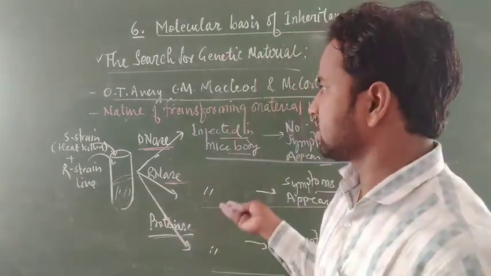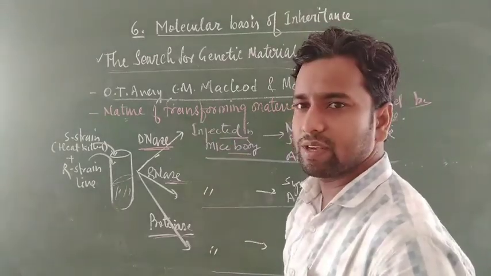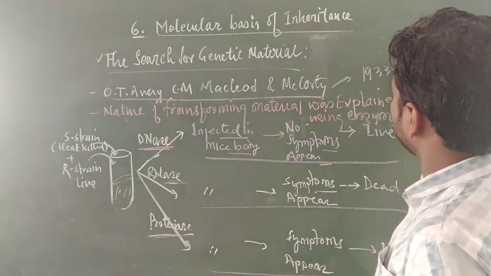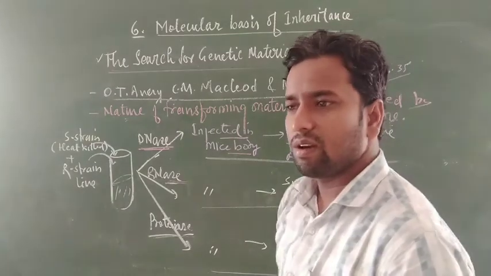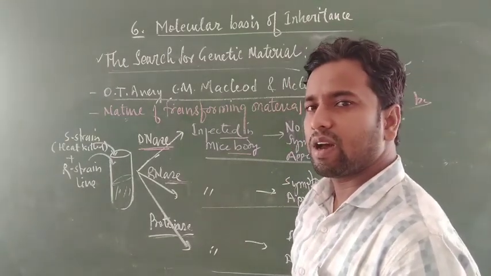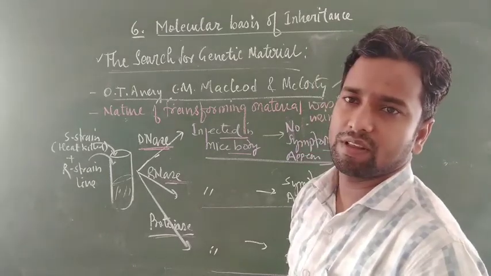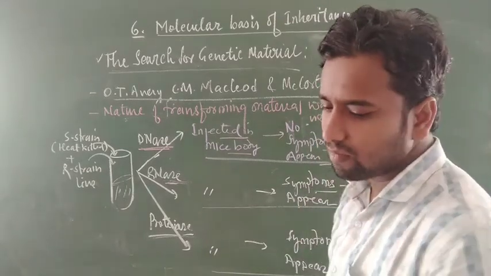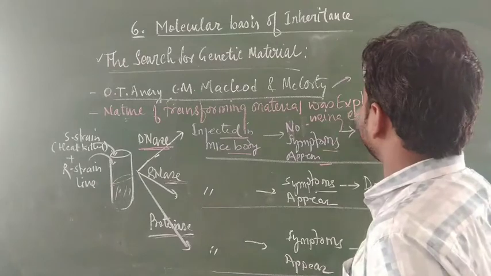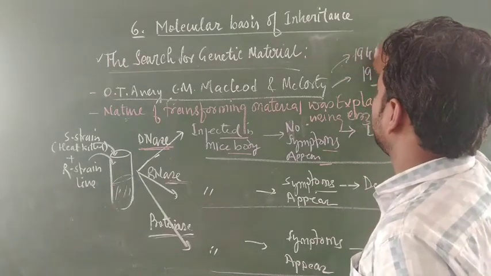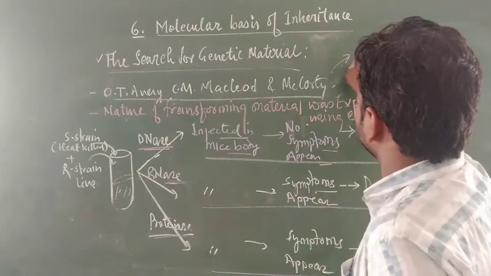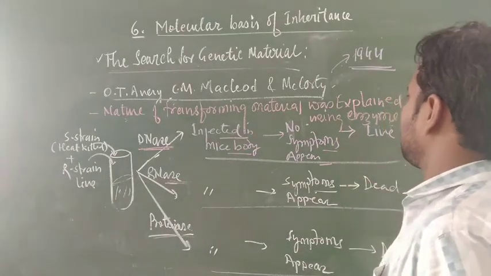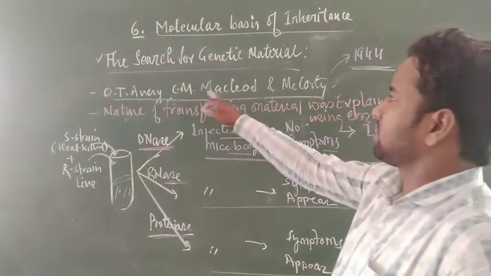But further, 3 scientists carried out this experiment during 1932 to 1935. Means this was the experiment put forward after the Griffith experiment. They understood Griffith's work well, and further performed their experiment. A paper was written in 1944. You can write 1944 because this is an important time where the nature of the transforming material was explained by using enzyme, especially by O.T. Avery, C.M. MacLeod and McCarthy.